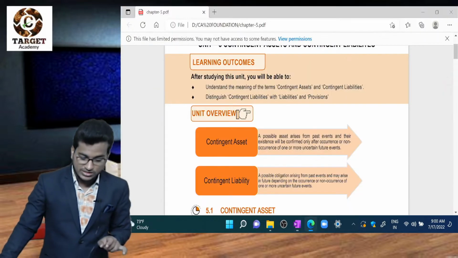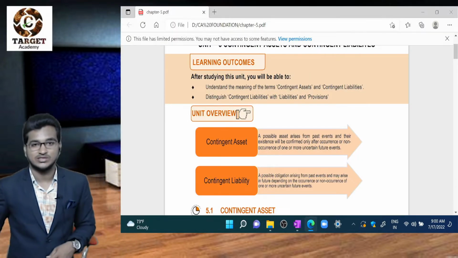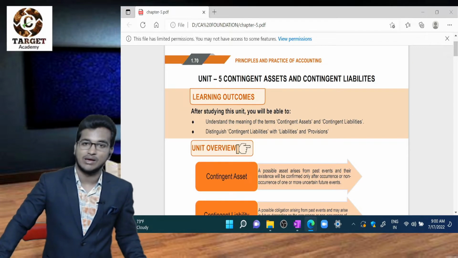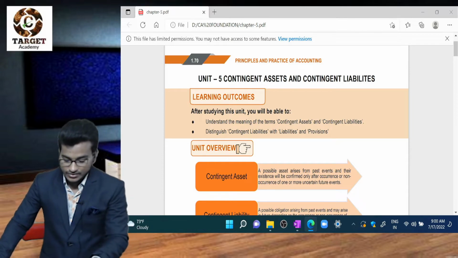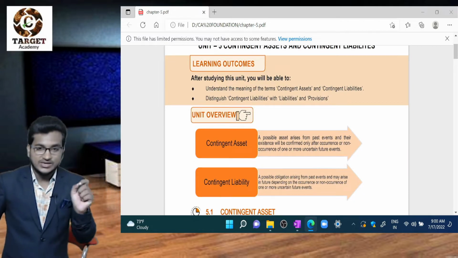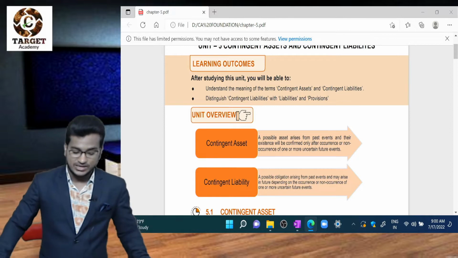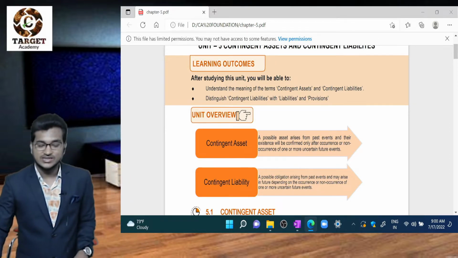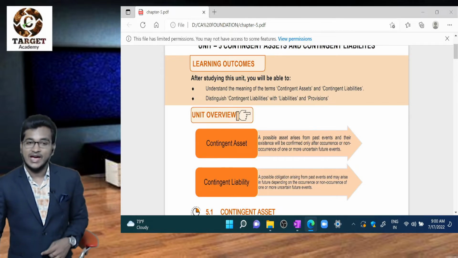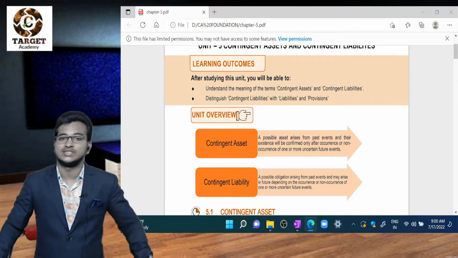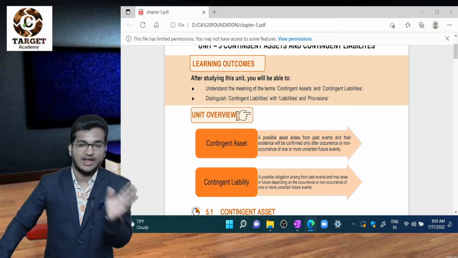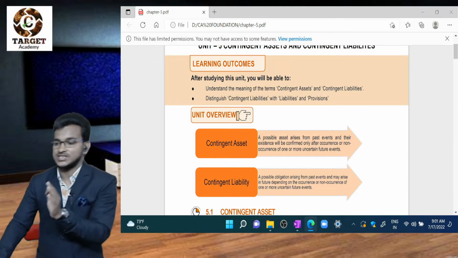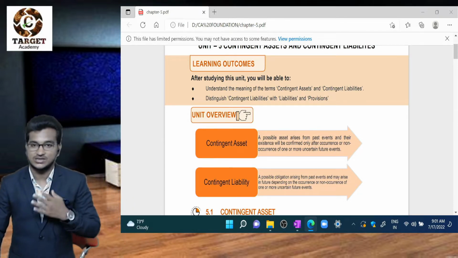Now, our concept is not about assets and liabilities. Our chapter name is Contingent Assets and Contingent Liabilities. The first one is Contingent Asset. Generally, assets come under the right side of the balance sheet, which we can call the asset side. But a contingent asset will not come under the asset side of the balance sheet, because that is not an asset to me.